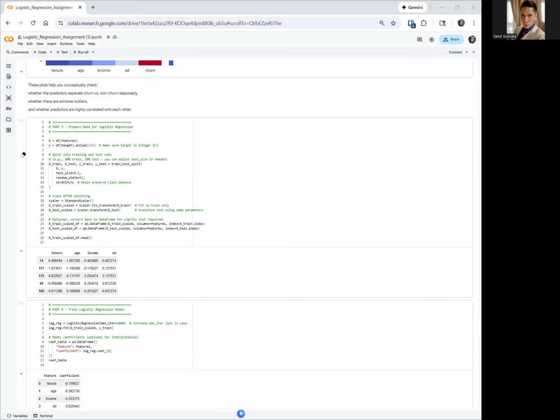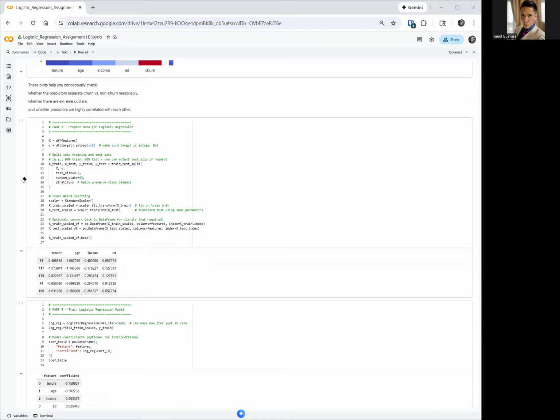And then it takes the original data set and splits it into two data sets, a training data set and a testing data set, okay? The training data set is going to get 80% of the observations, and the testing data set is going to get about 20% of the observations.